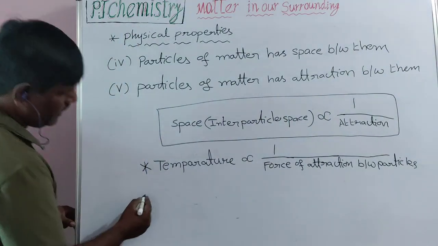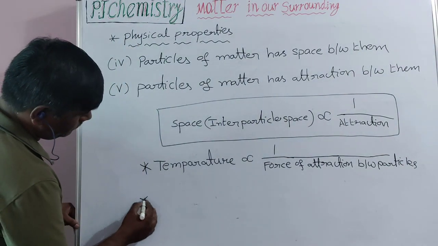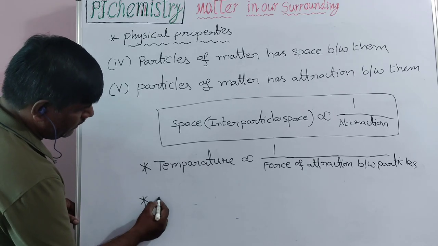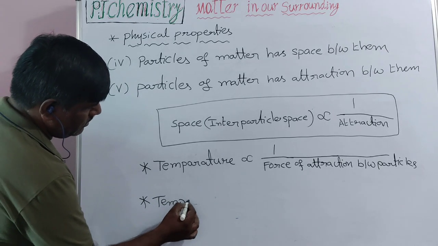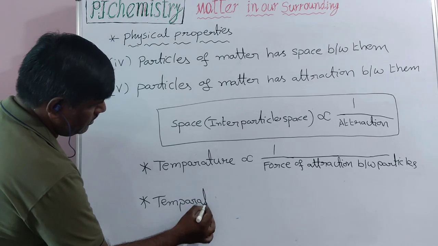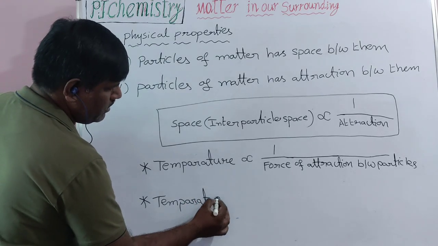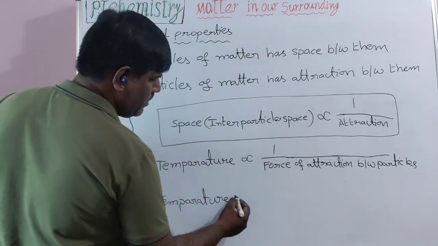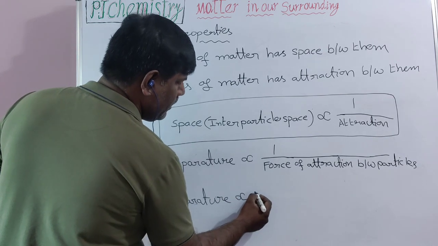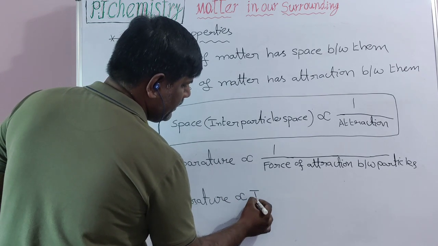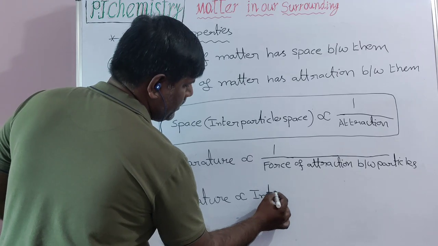So one more relation: temperature is directly proportional to interparticle space.